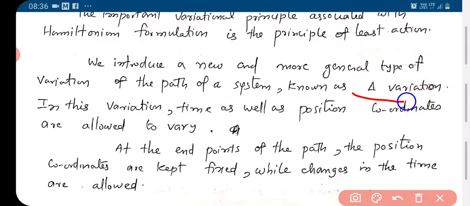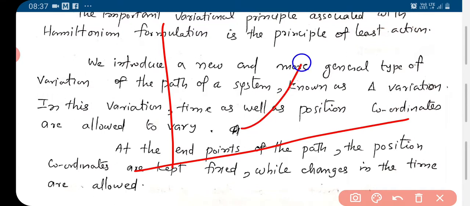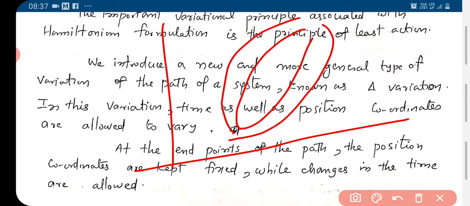the delta variation of the path of a system. We have already seen the delta variation of a path of a system. With the delta variation, we have many paths like this.